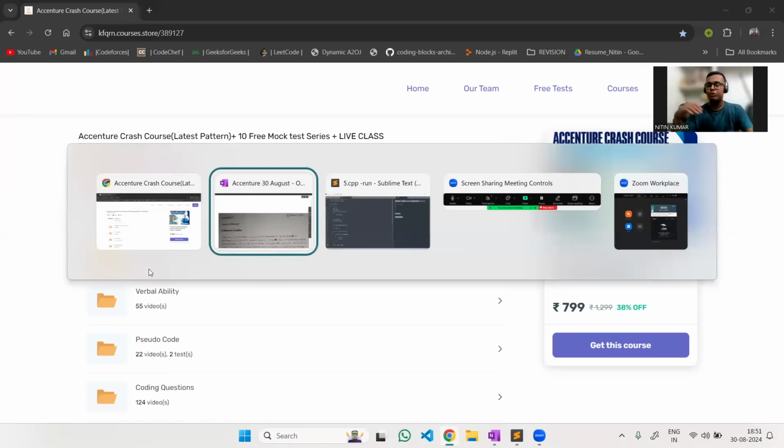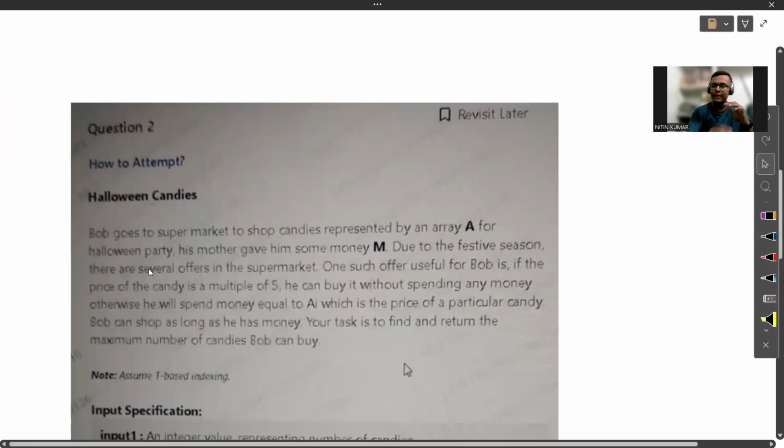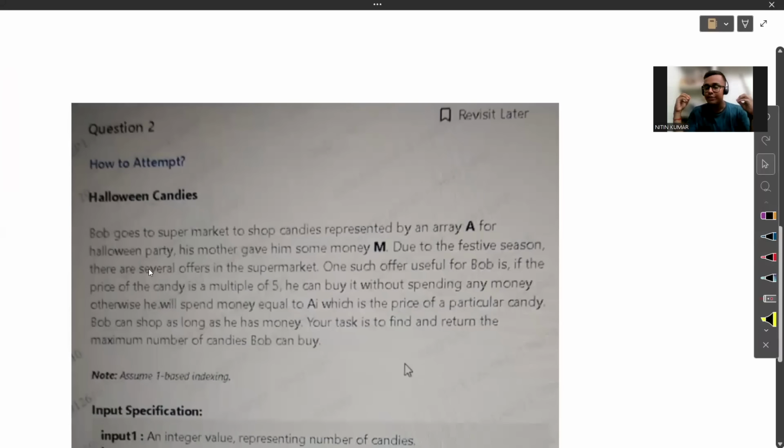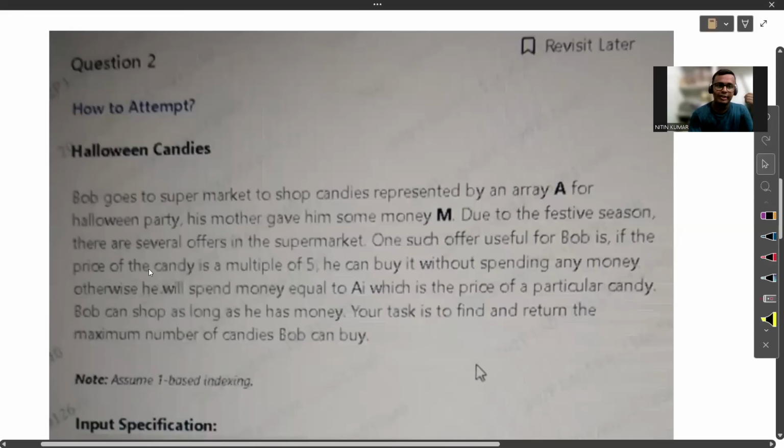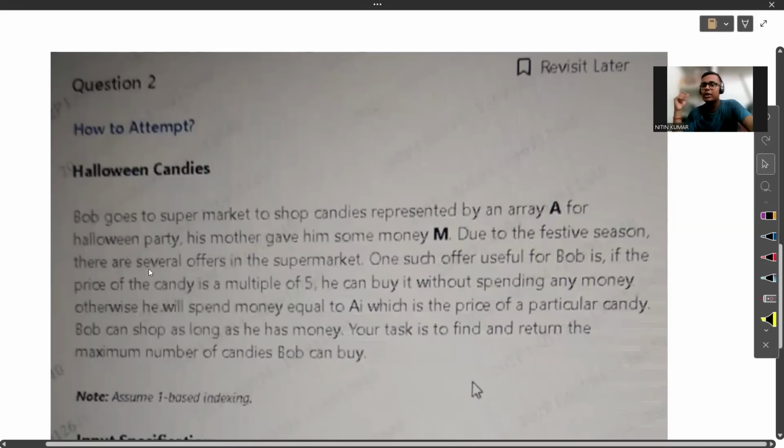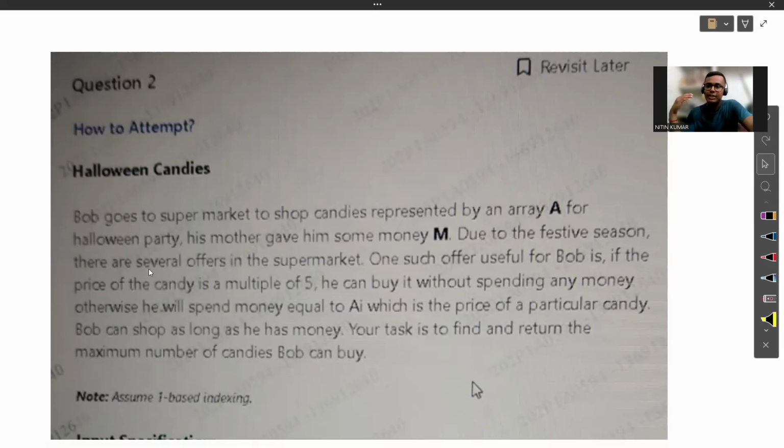Okay, now let's move to the next problem. The next problem is again not very difficult one, but yeah, a general thinking problem, I would say, more of a kind. So you can see the problem statement, it is written as Halloween candies. The problem number 2, Halloween candies, and the statement is as follows.